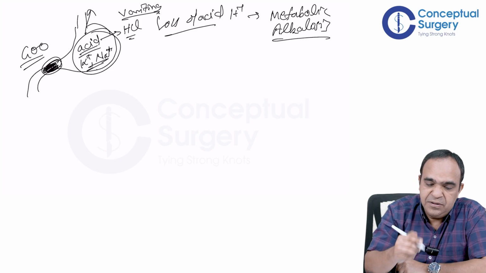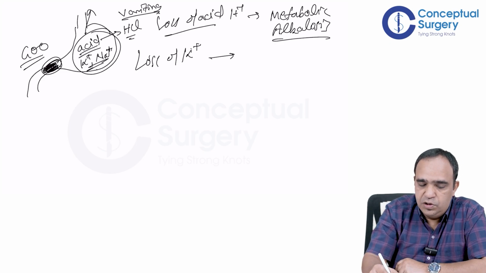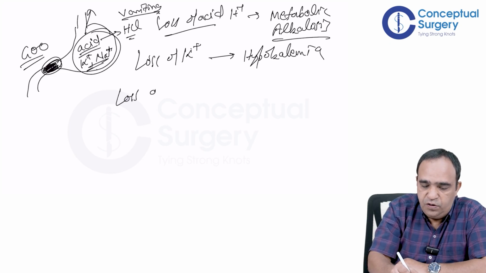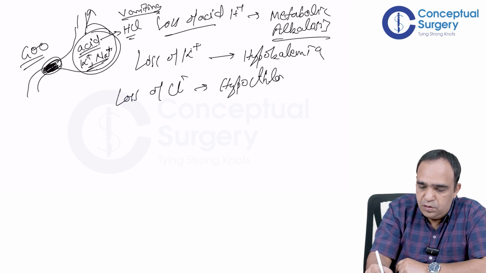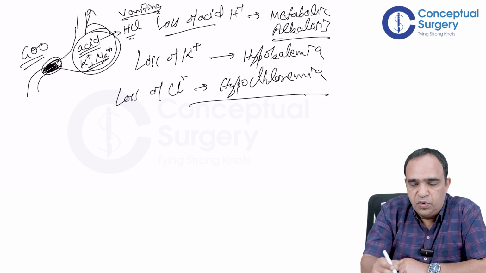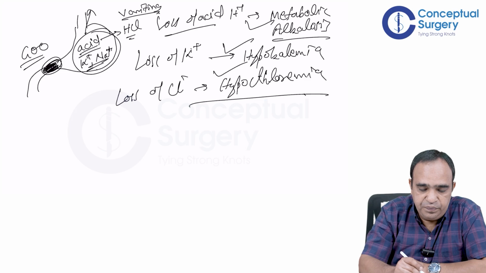Easy. Loss of potassium, so it is hypokalemia. Loss of chloride, so this is hypochloremia. So metabolic alkalosis, hypokalemia, hypochloremia.